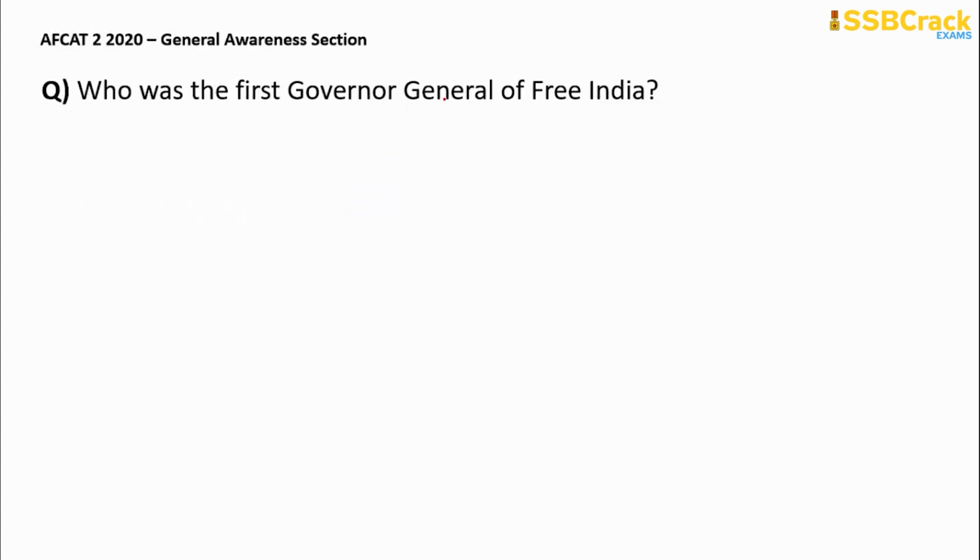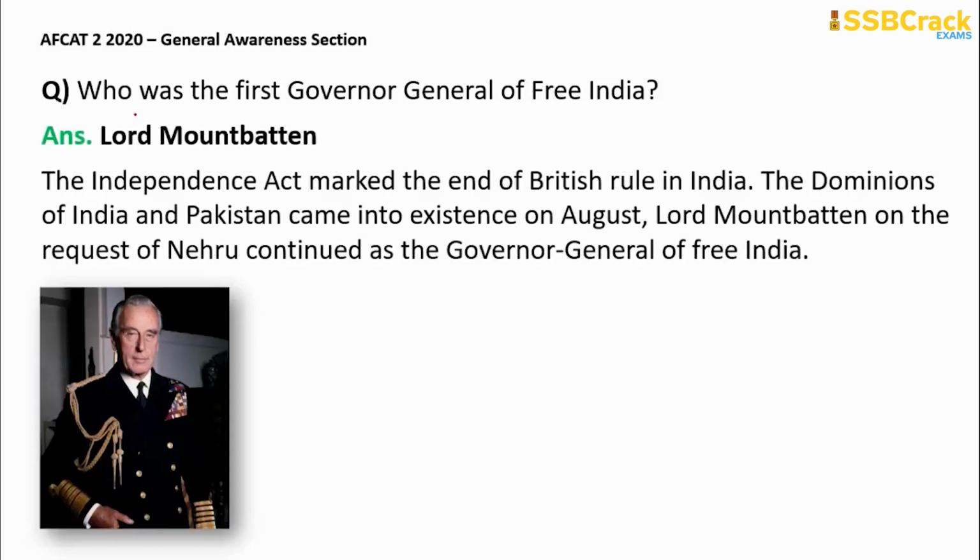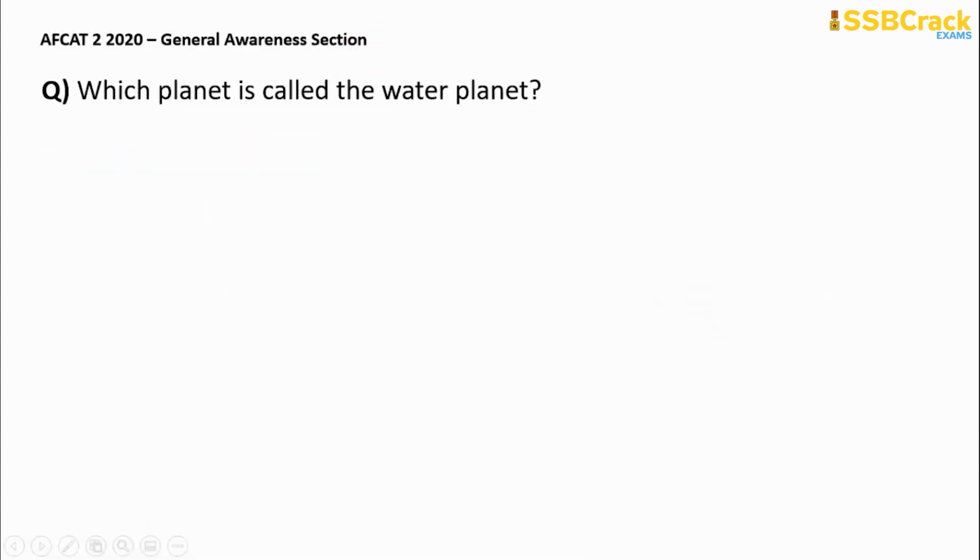Next question, who was the first Governor General of Free India? So the first Governor General of Free India would be Lord Mountbatten. I know you must be getting confused by the name of Chakravarti Rajagopalachari ji, but he was the first Indian Governor General. Do remember that. But when we say who was the first Governor General of Free India, technically it will be Lord Mountbatten.